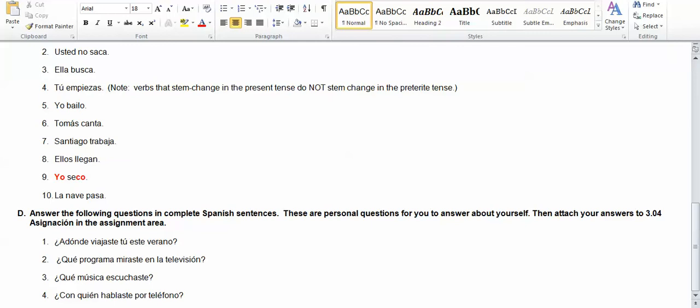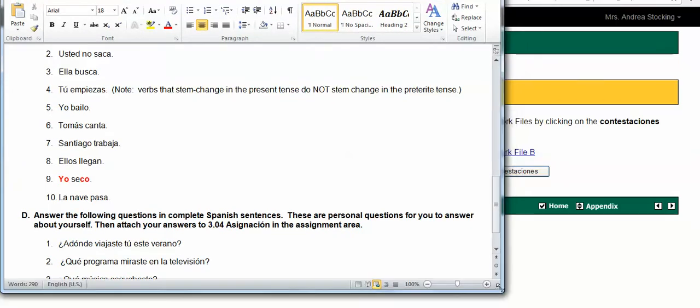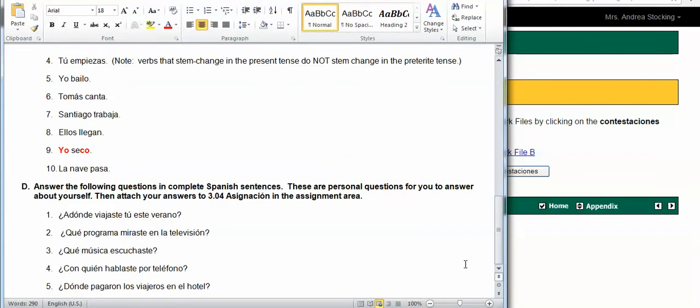So we're going to do 3.04 part D. It says answer the following questions in complete Spanish sentences. These are personal questions for you to answer about yourself. Then all you're going to turn in for 3.04 Asignación is your answer to these questions right here.